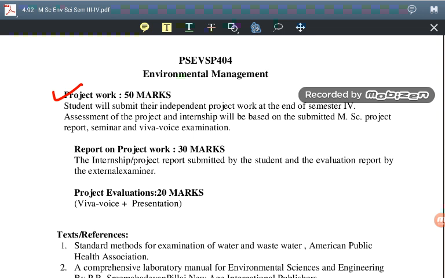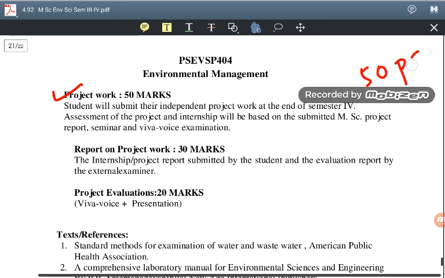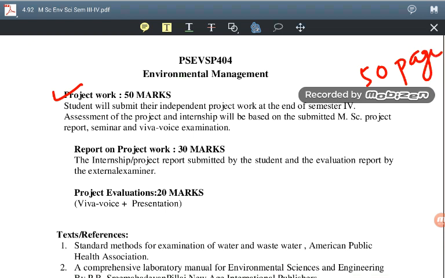So you have to complete a project which must be of at least 50 pages. First you have to select a topic, and this topic should have a particular solution. You have to find a problem and then find a solution for it. Any type of project work can be done on this topic.